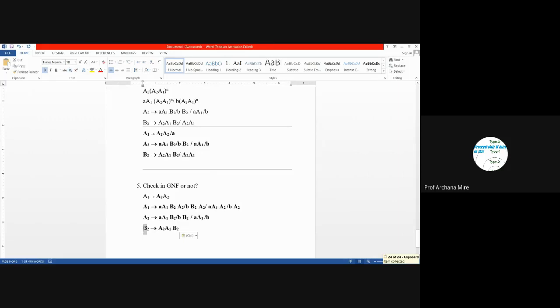So here once again, B2 leads to A2. The leftmost symbol is a non-terminal, so the production rule is not in the GNF form, and we need to replace this non-terminal A2 with the productions of A2. Once again, A2 has 4 production rules, so we will be writing here. I am doing this just to make my writing task easy, but you are not supposed to do it the same way.